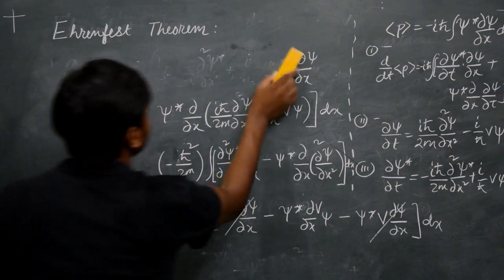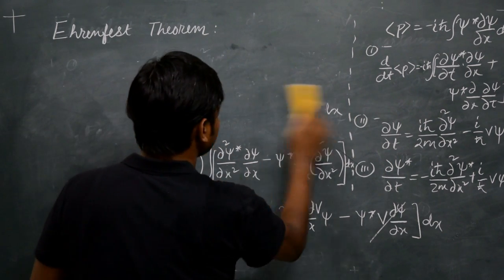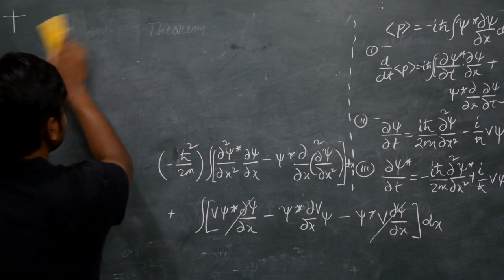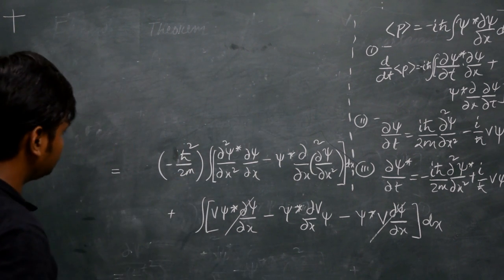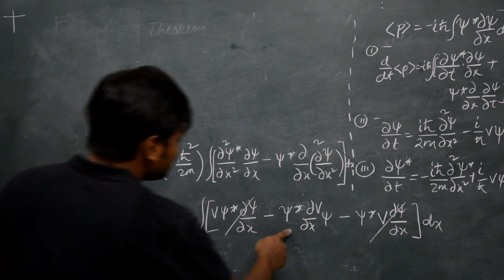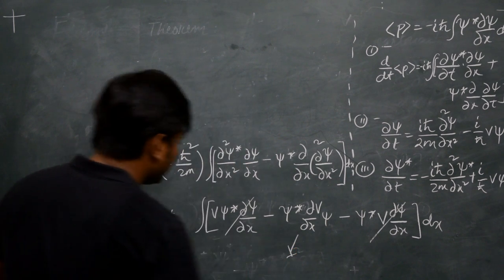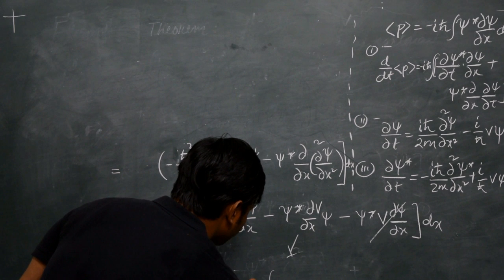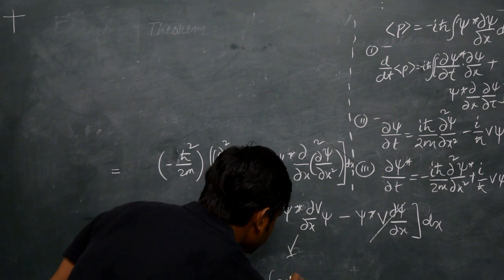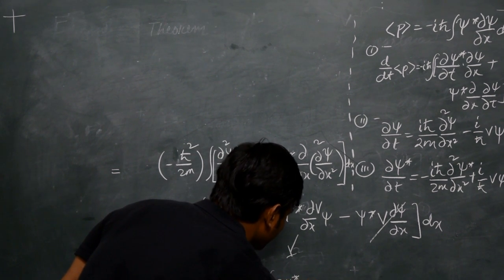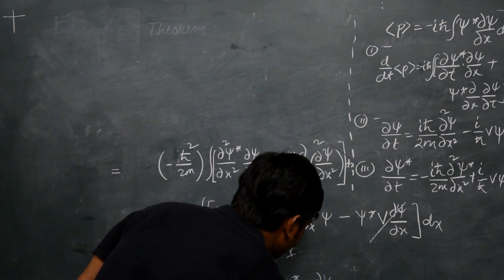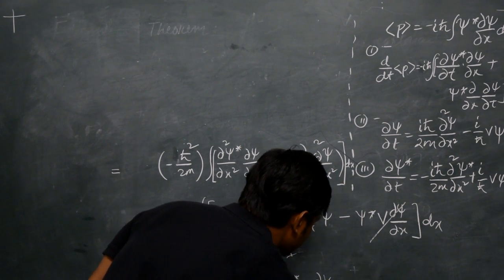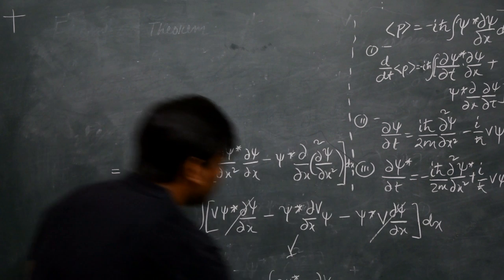So let's write it down again. This term is nothing but minus the integration of psi star times minus del V by del x times psi dx. That's all.